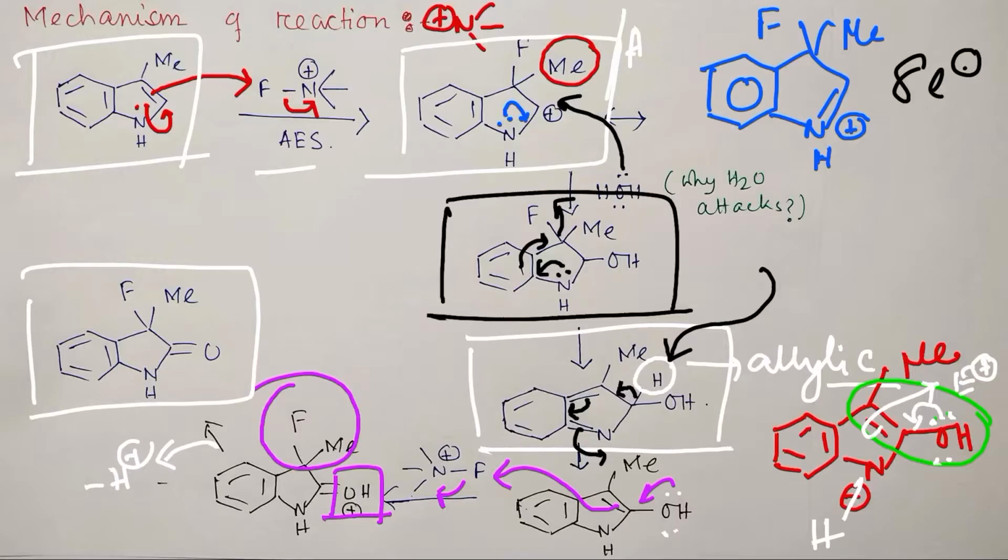Actually what this Selectfluor is doing: the first molecule of Selectfluor is responsible for the oxidation, meaning the OH group introduction here, and the second molecule of Selectfluor is responsible for the electrophilic, meaning final, fluorination. In both cases electrophilic fluorination occurs, but the final consequence is that one fluorine is there. So this is the overall mechanism for this process.